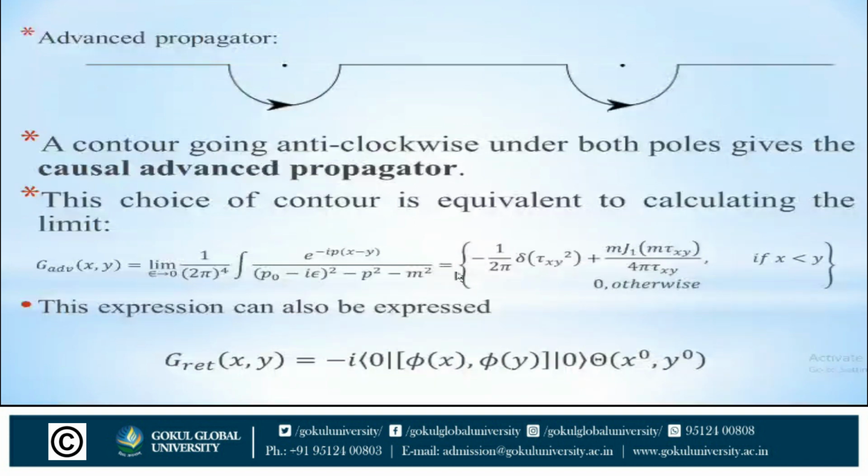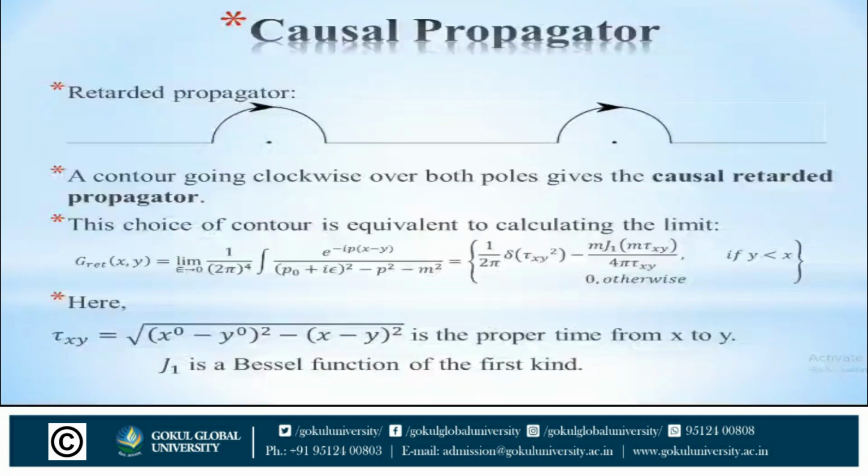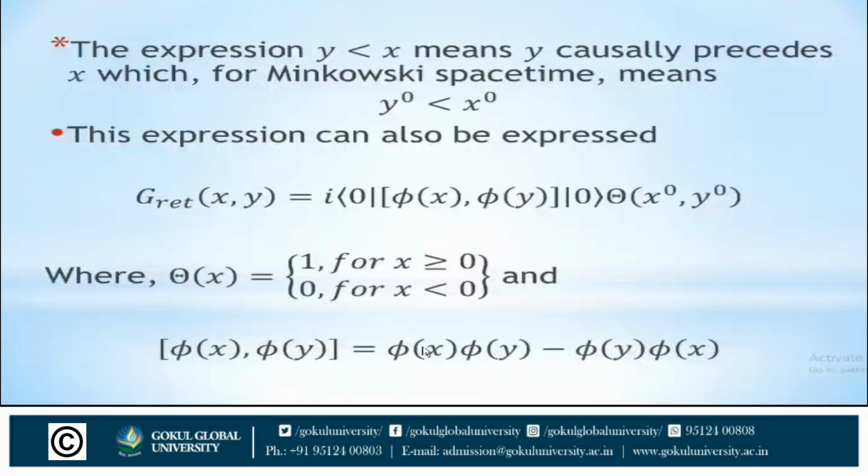Dividing by minus p square minus m square, this is equal to minus 1 upon 2 pi delta of t squared minus xy squared, plus m J1(m tau xy) upon 4 pi tau xy for x less than y, otherwise it is 0. Here we know that J1 is a Bessel function, and tau xy is a time interval with the expression (x0 minus y0) squared minus (x minus y) squared.